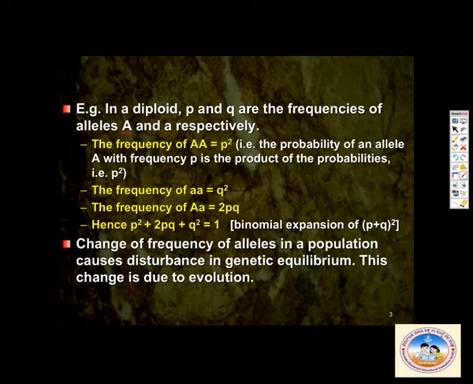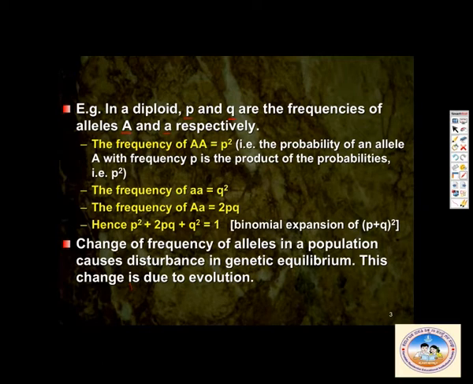The frequency of capital A is P, and the frequency of small a is Q. The frequency of capital A A is P square, the frequency of small a a is Q square, and the frequency of capital A small a is 2PQ. Hence P square plus 2PQ plus Q square is always equal to 1.